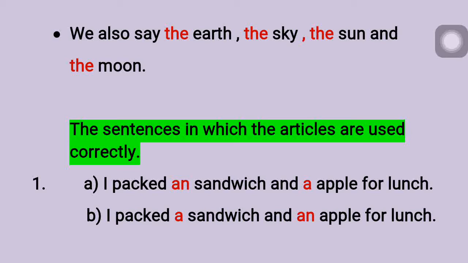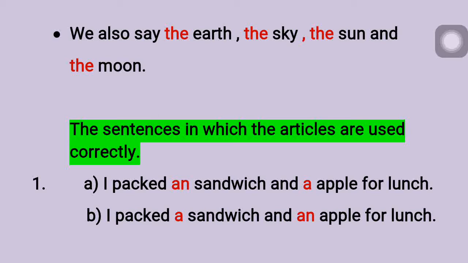You have to remember here, before vowels, what are vowels now? A, E, I, O, U. These 5 letters are vowels. Always remember this. So when you see the spelling starting with a, here apple you can see that is starting with a. So that is vowel. So as the spelling is starting with vowel, here you will write the article an.